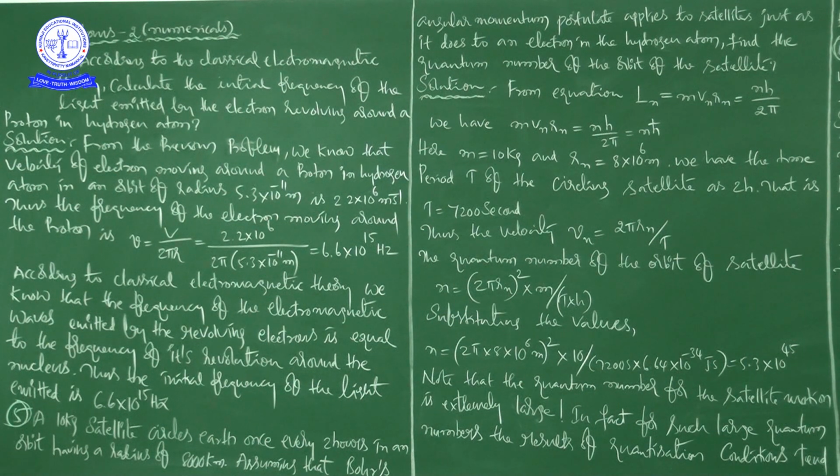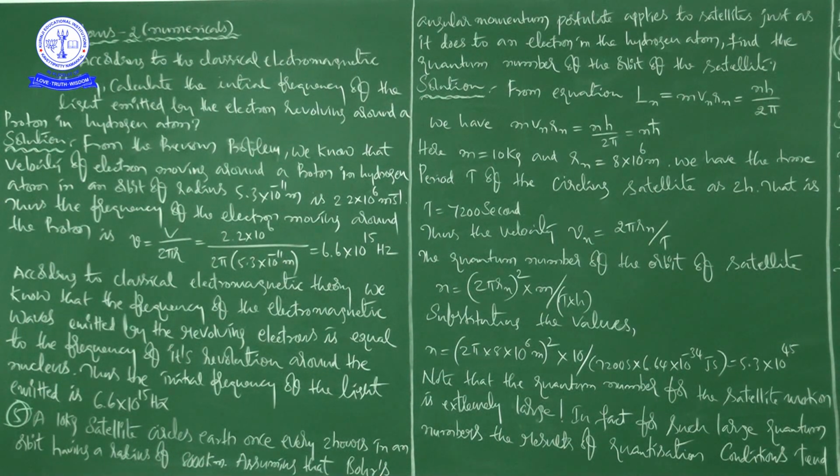Next problem. A 10 kg satellite circles Earth once every 2 hours in an orbit having a radius of 8,000 kilometer.